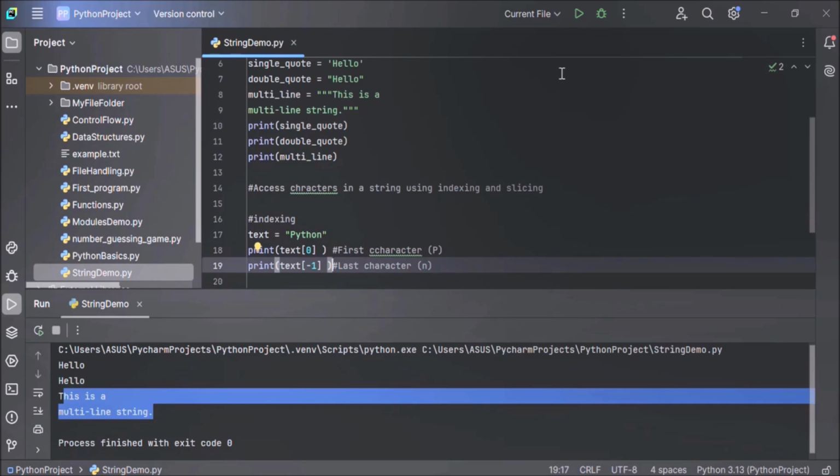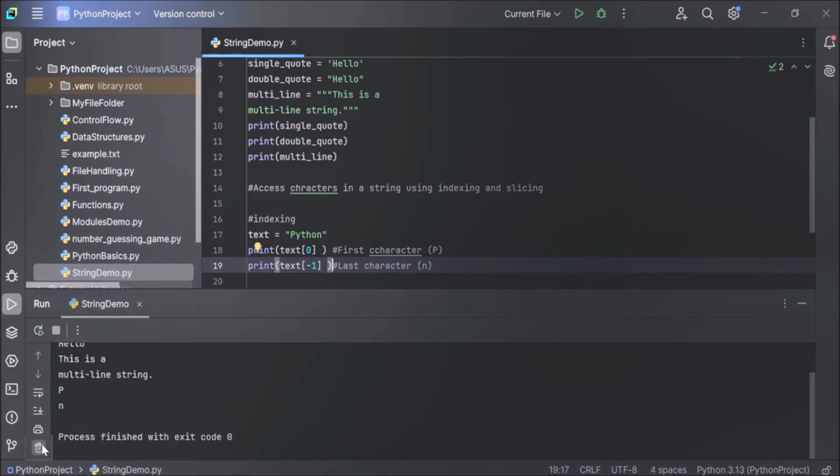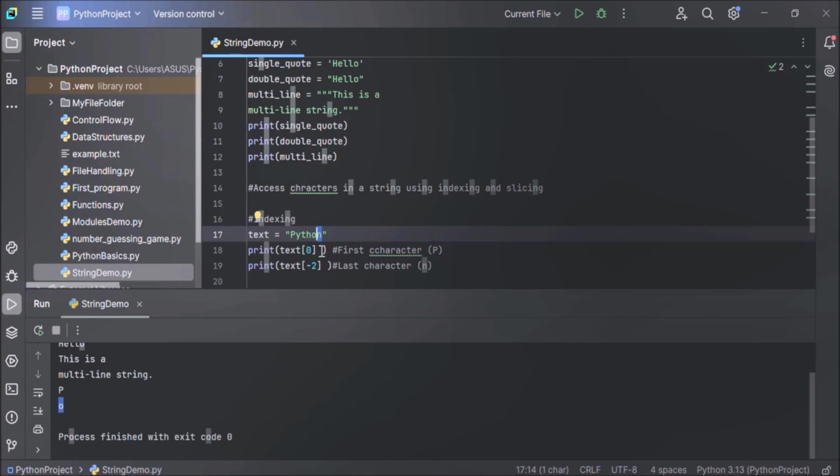Now let's execute the code and see the output. You can see here we have accessed the first character using the 0th index and the last character using the negative index, that is -1. In case you write -2 here, what will happen? Let's see. -2 has returned O, that is right to left, next to N.